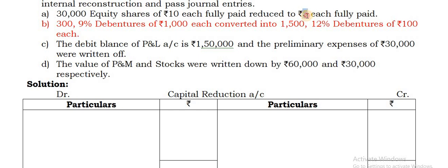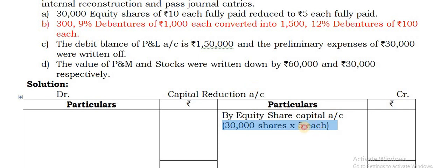Supposing if ₹6 should have been given, you should have taken here the balance ₹4. Now that is what I am doing here by equity share capital account. So 30,000 shares into ₹5. Which is this ₹5, please understand? It is not this ₹5, it is the balance ₹5. That is what I said. If ₹6 should have been here, you should not have taken ₹6 here. The balance ₹4 you should have taken. That is the balance amount I am taking here. So that gives you 1,50,000. That is the amount foregone by them. Only the foregone amount will come in the capital reduction account.